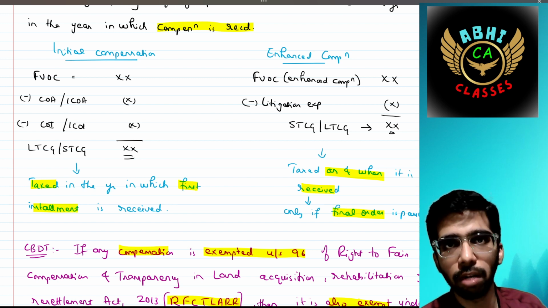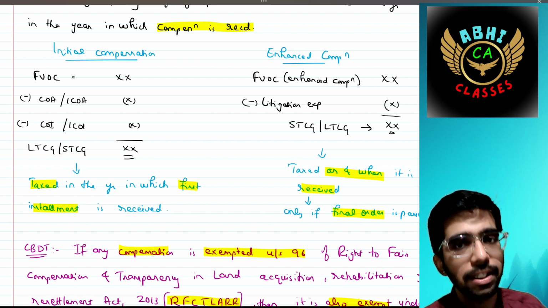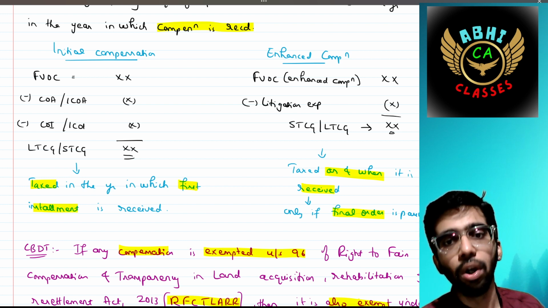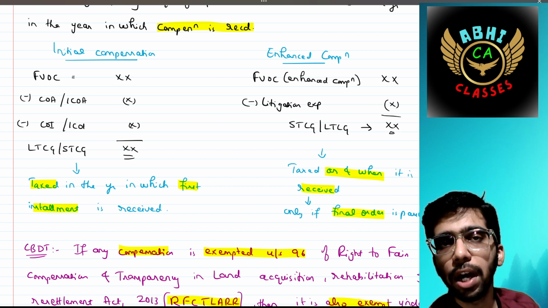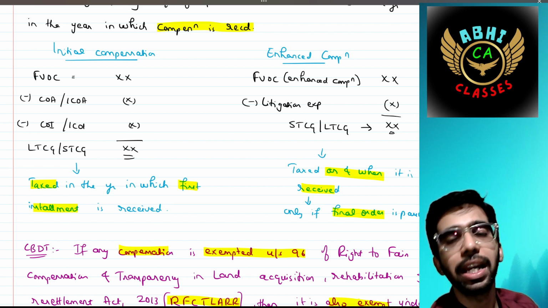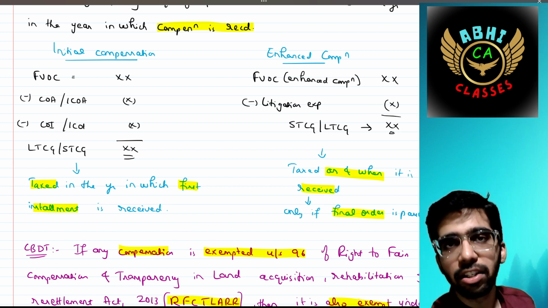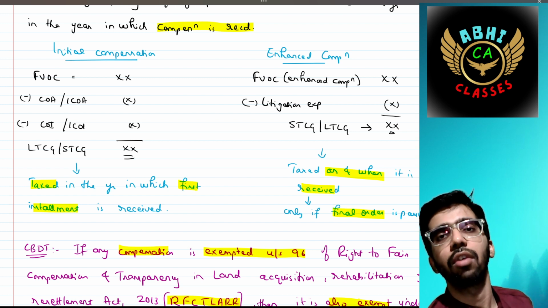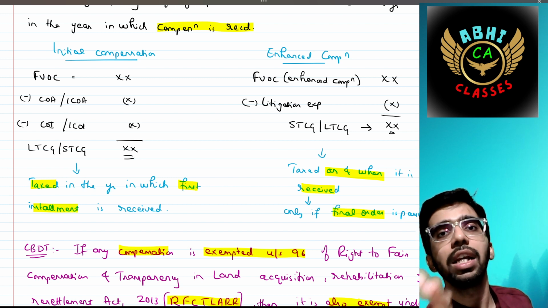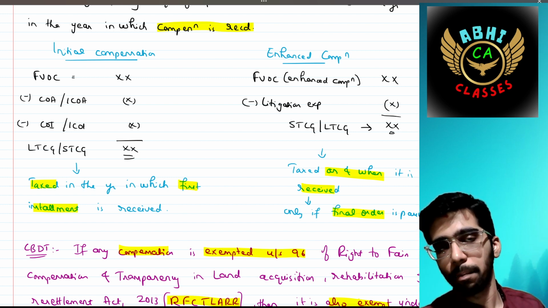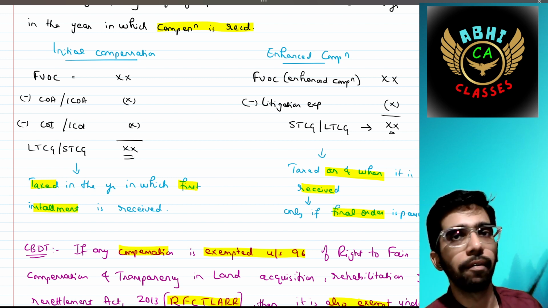But the enhanced compensation should be taxed as and when it is received, only if the final order is passed by the court. If any interim order is passed, then we need not pay any tax on the enhanced compensation. Only when the final order from the court or from the litigation authority is passed, then only in that year should the enhanced compensation be taxed as capital gain.